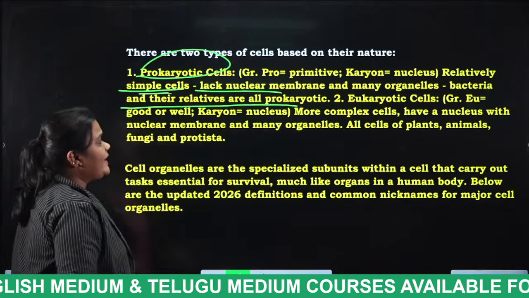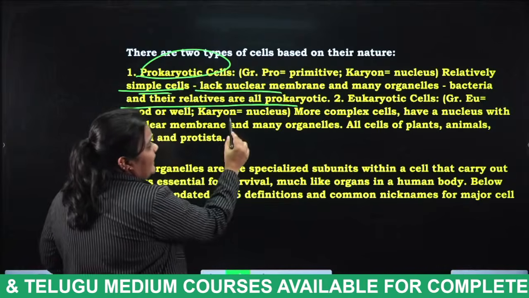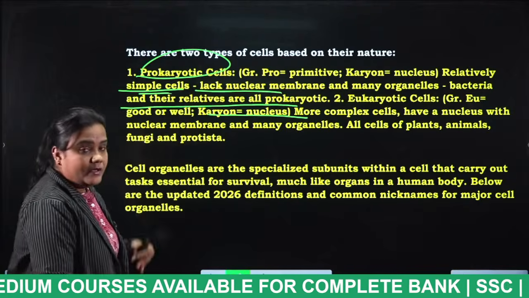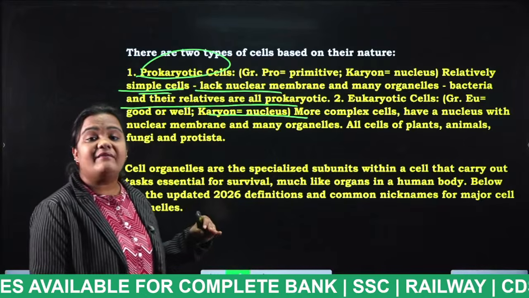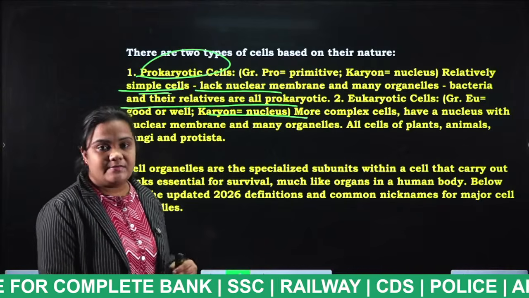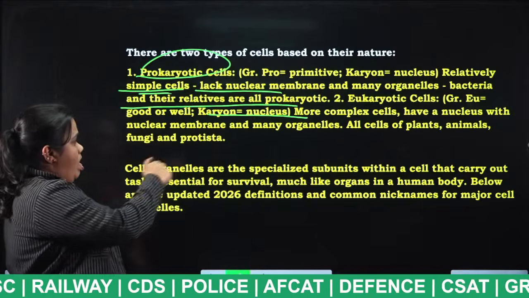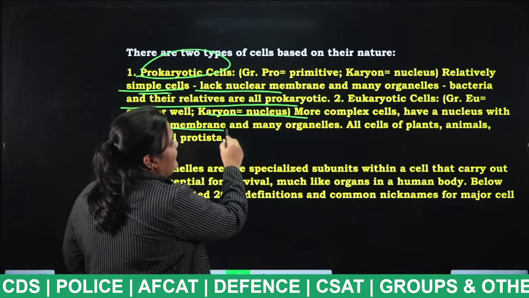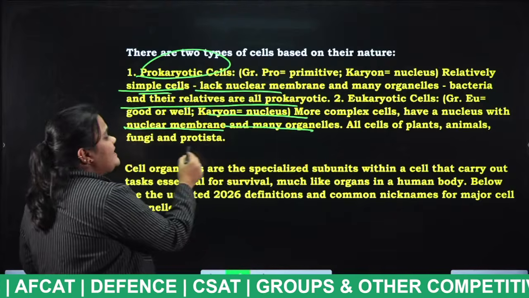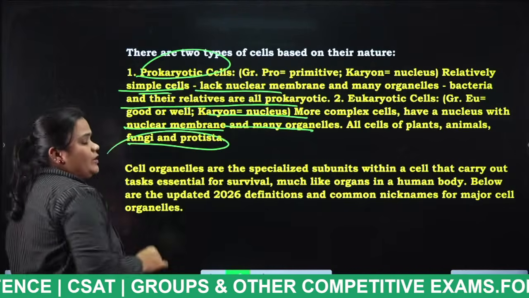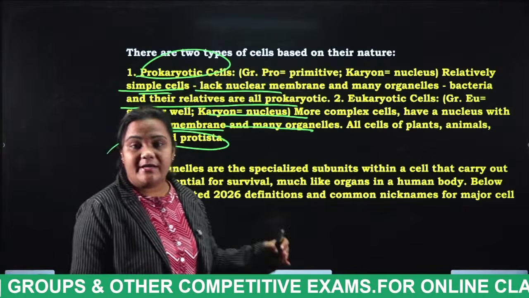What do you mean by eukaryotic cell? It has a nuclear membrane, and what else, students? Organelles. It has all the organelles. They have a nucleus with a nuclear membrane and many organelles. All cells of plants, animals, fungi and protista are examples of eukaryotic cells.